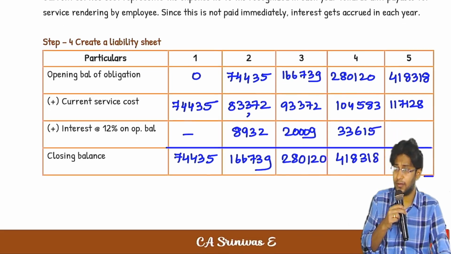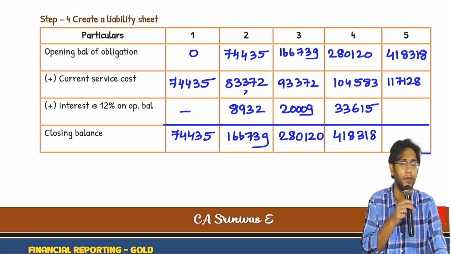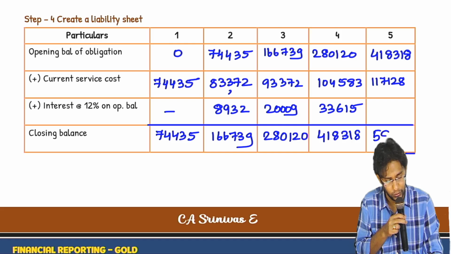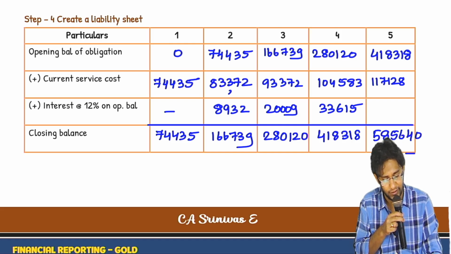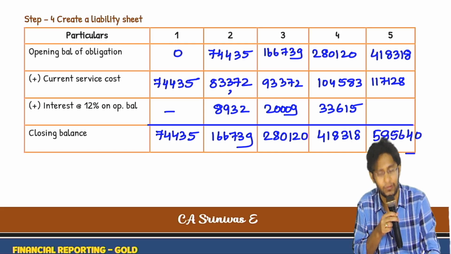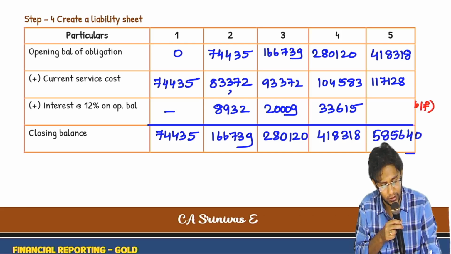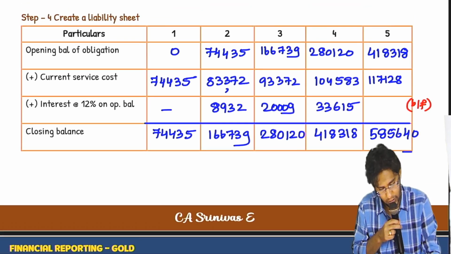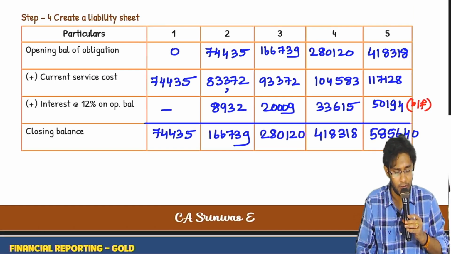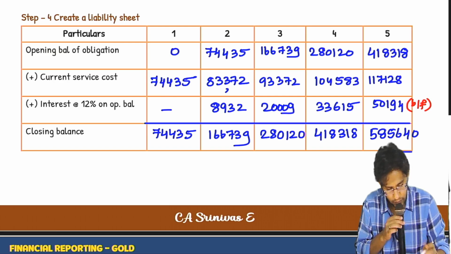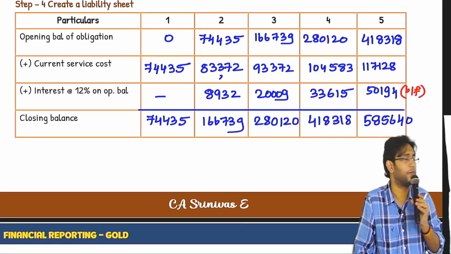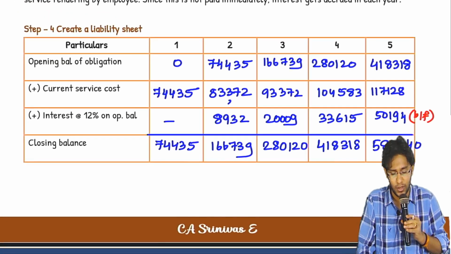Now, when you are in the last year, whenever you do time value of money accounting, approximation error will be there. At the end of the 5th year, I already know that I want a liability of 585.6. Rounding error invariably will be there. The interest portion you take as the balancing figure. This is your liability sheet.